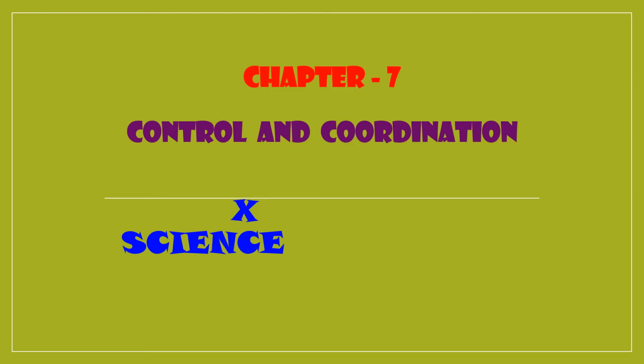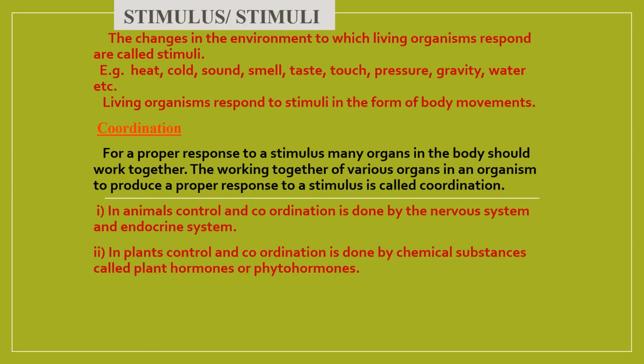In your previous chapter, we have looked at all the maintenance functions of living organisms. Now we will be moving on to how these movements are coordinated. It could be an effect of growth or sometimes not due to growth. So in this lesson we shall study in detail about the different control and coordination activities in plants and animals.